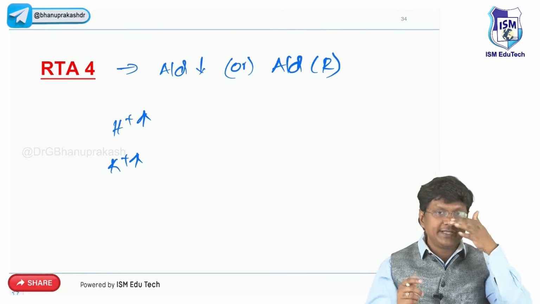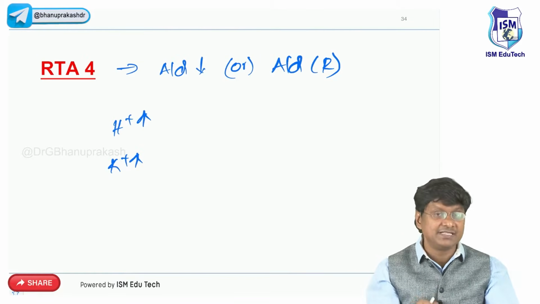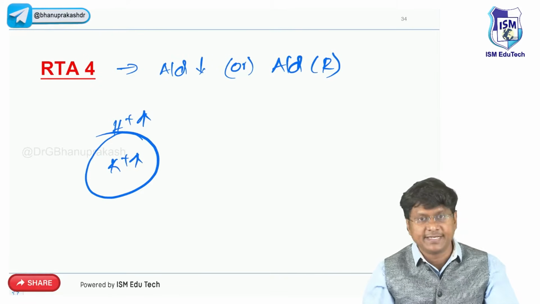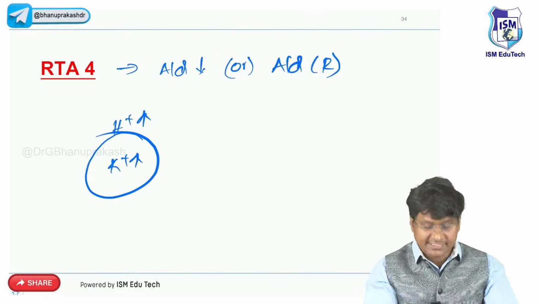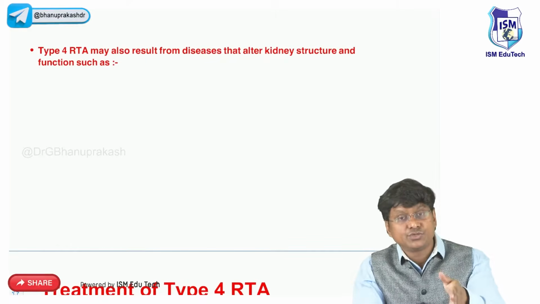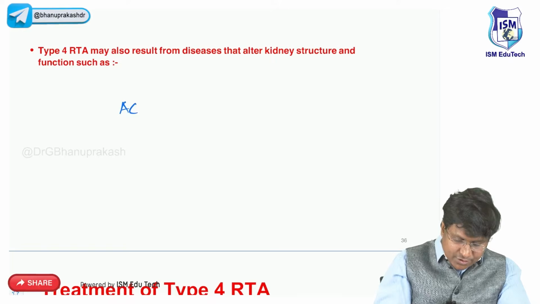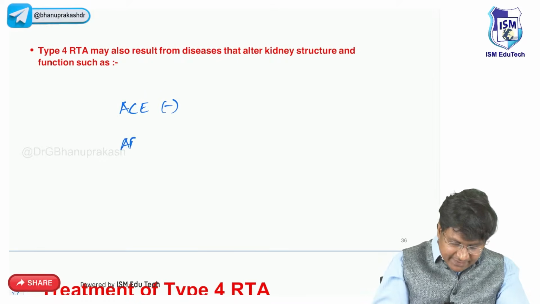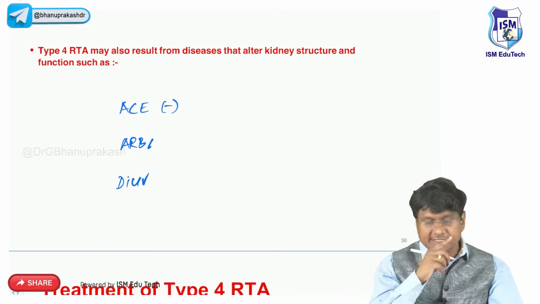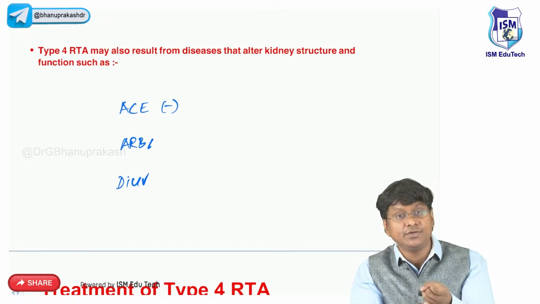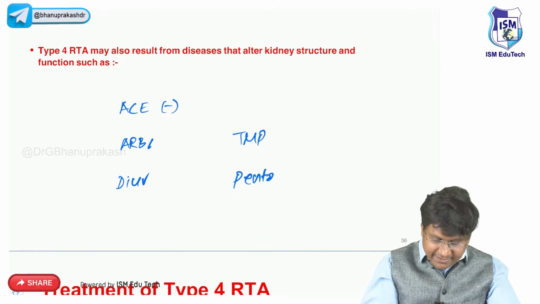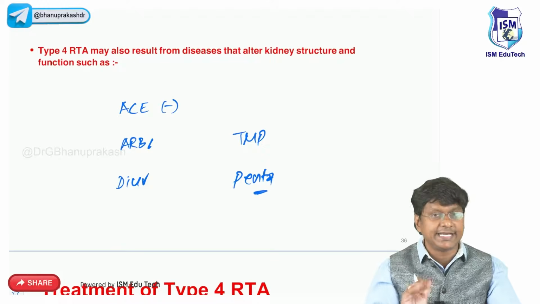See, the differential point is that in type 1 and type 2, you have hypokalemia. But this is the only form of renal tubular acidosis where you will have hyperkalemia. Then what are the drugs that cause type 4 renal tubular acidosis? The drugs which reduce your aldosterone levels or decrease aldosterone synthesis: ACE inhibitors, angiotensin receptor blockers, and diuretics. Which particular diuretics? Aldosterone receptor antagonists, that is spironolactone and eplerenone. And one more drug is trimethoprim, as well as pentamidine. So these are the drugs which can cause type 4 renal tubular acidosis.